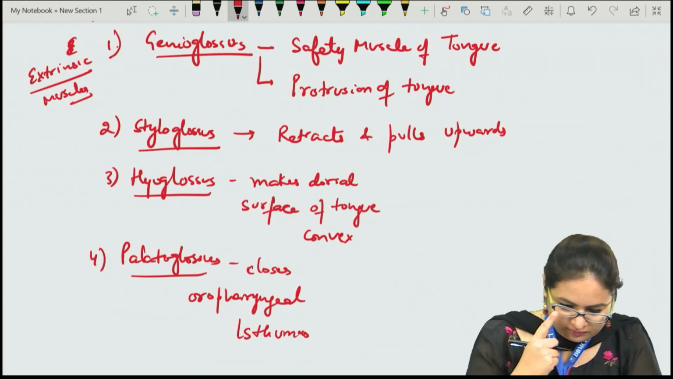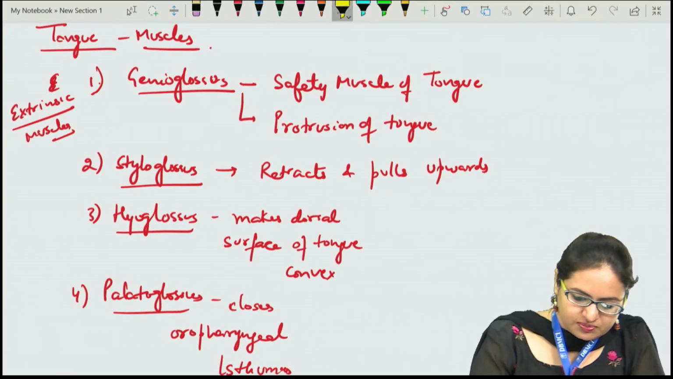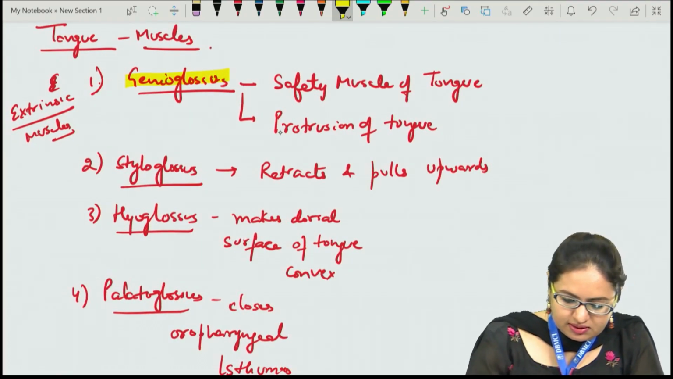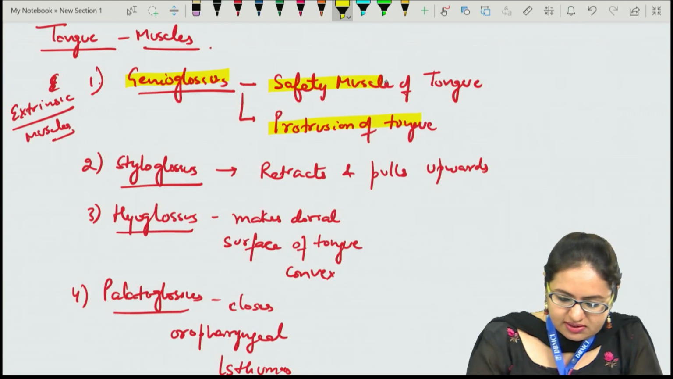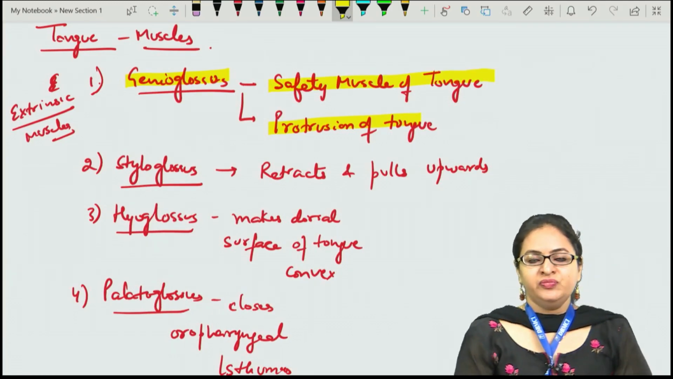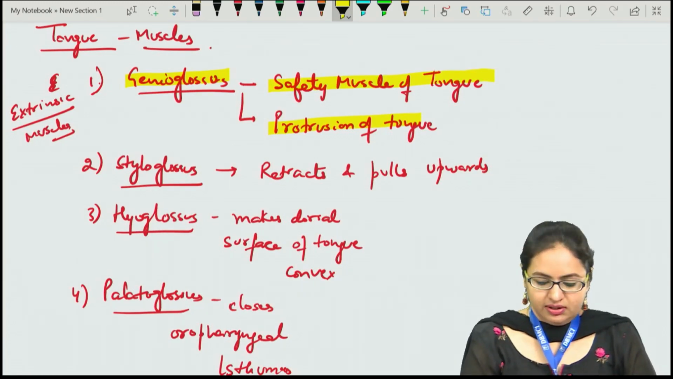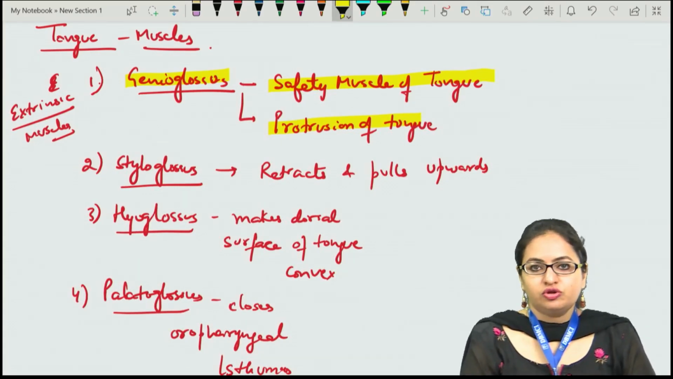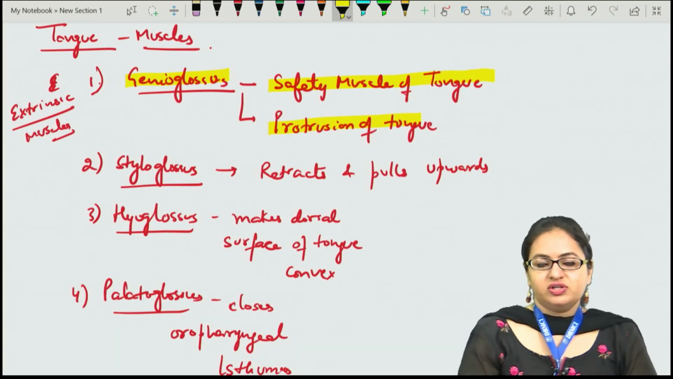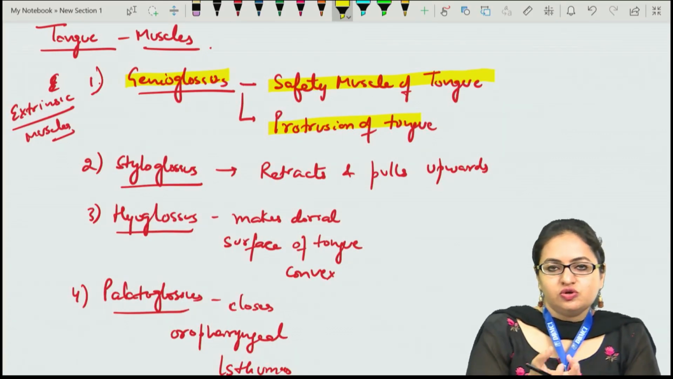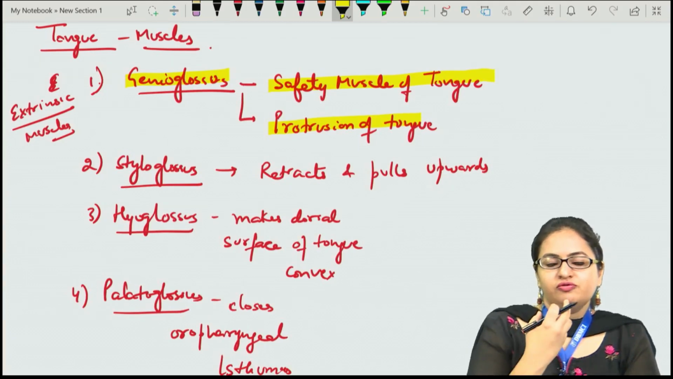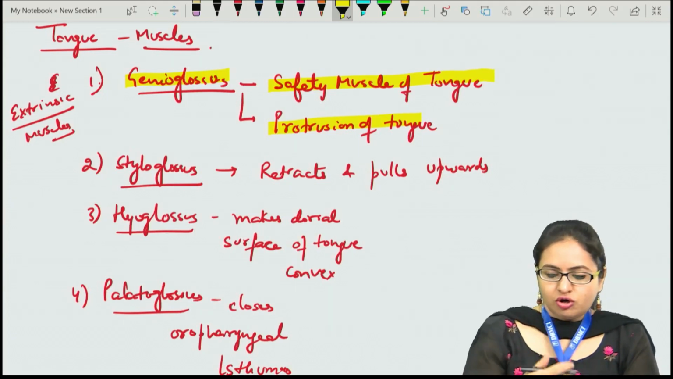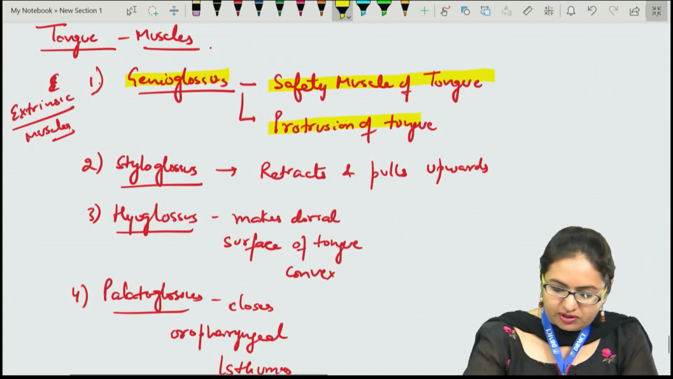Now over here the genioglossus muscle helps in the protrusion of the tongue, and it is considered the safety muscle of the tongue, forming the major mass of the tongue. This is the muscle which is actually responsible for the obstruction in sleep apnea syndrome. When this muscle is not functional during sleep apnea syndrome, the tongue will fall backwards and close the airway pathway.